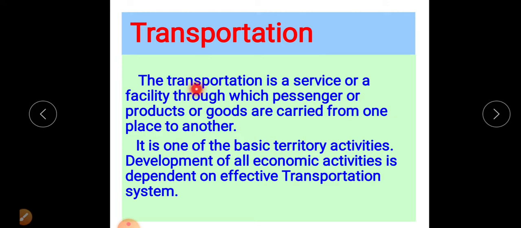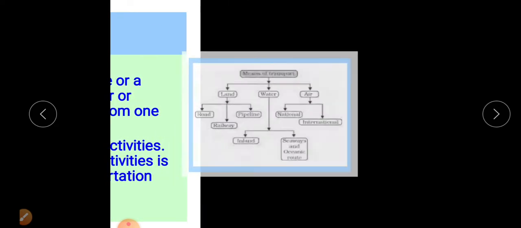Transportation is a service or a facility through which passengers or goods are carried from one place to another place. It is one of the basic tertiary activities. Development of all economic activities depends on an effective transportation system. So transportation plays an important role in the development of any country.